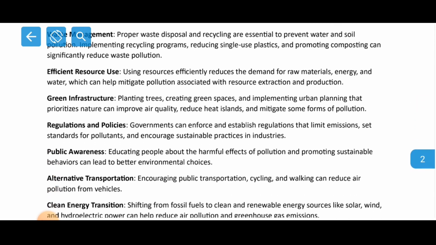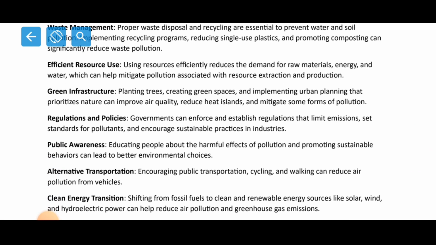Right now, efficient resource use. Using resources efficiently reduces the demand for raw materials, energy, and water, which can help mitigate the pollution associated with them. See, whatever we are using, be it water, be it plastics, we should be very judicious in the way we use it. The papers, right? We should not just use them. We should use them only when we require them, and we should save as much as possible.